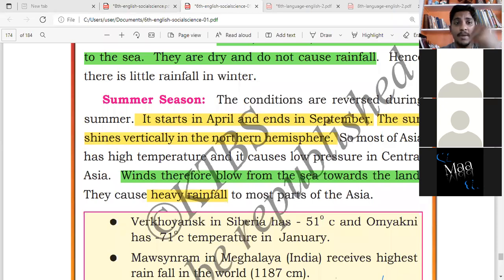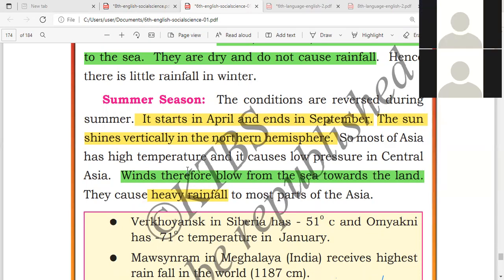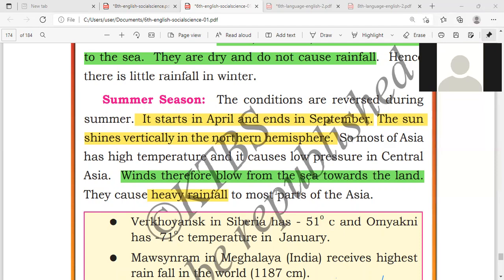Now, when does the rain happen? Fakhruddin? Sir, rain in Asia is caused by the southwest monsoon. Southwest monsoon, you know that, okay.